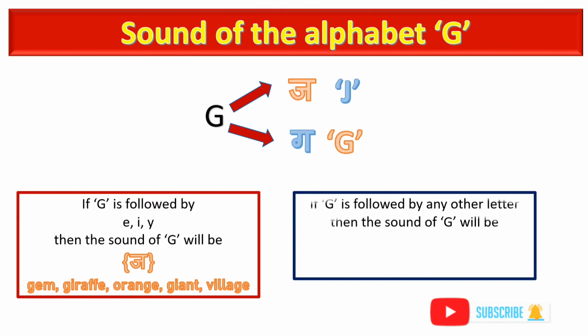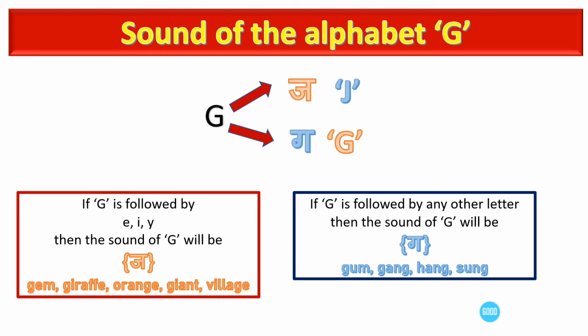But if G is not followed by any one of these three and is followed by any other letter, then the sound of G will be G. For example, gum, gang, hang, sung.